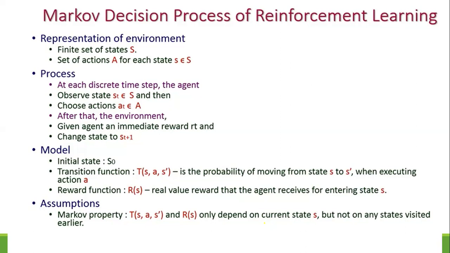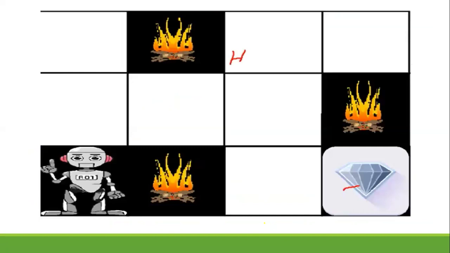Reward R of S: because of this transition, the agent receives a reward, which will be R of S. The Markov property is that the transition function and the rewards depend only upon the current state, but not on any state visited earlier. So it won't depend upon the previous inputs. It only works on the current input and the corresponding action.